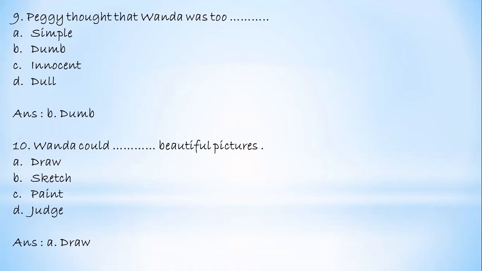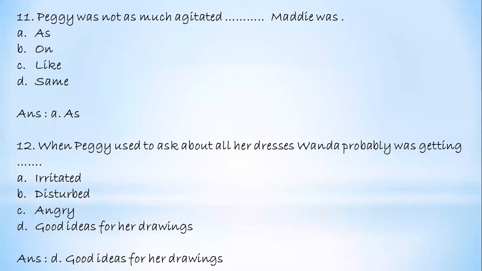Next, Wanda could dash beautiful pictures, draw, sketch, paint, or judge. And the answer is option A, draw. She could draw beautiful pictures. Next, Peggy was not as much agitated dash Maddie was, as, on, like, or same. And the answer is option A, as. The correct word here will be as. Peggy was not as much agitated as Maddie was.